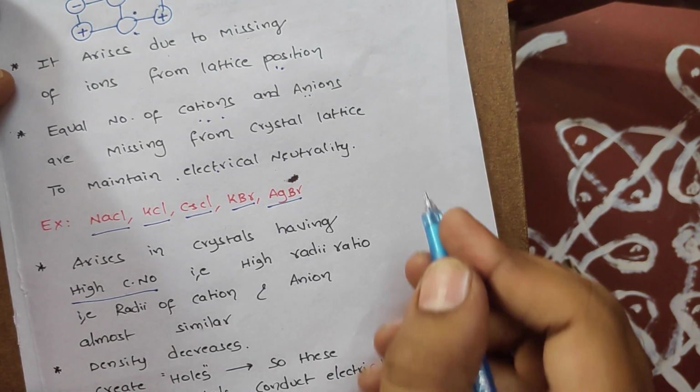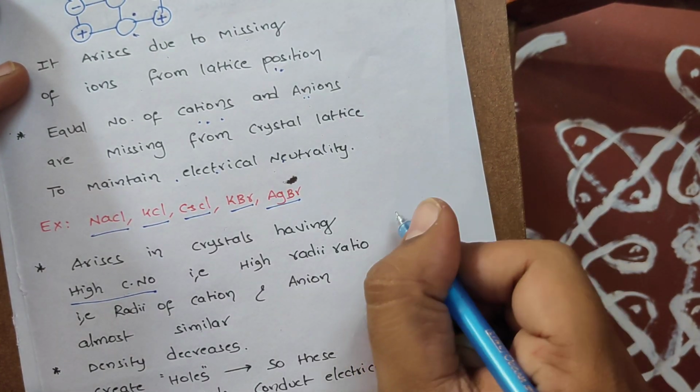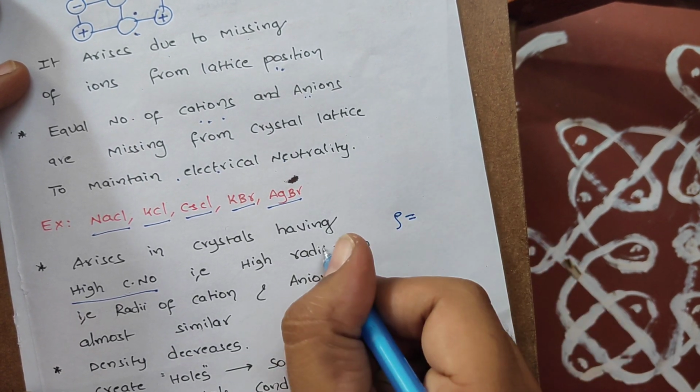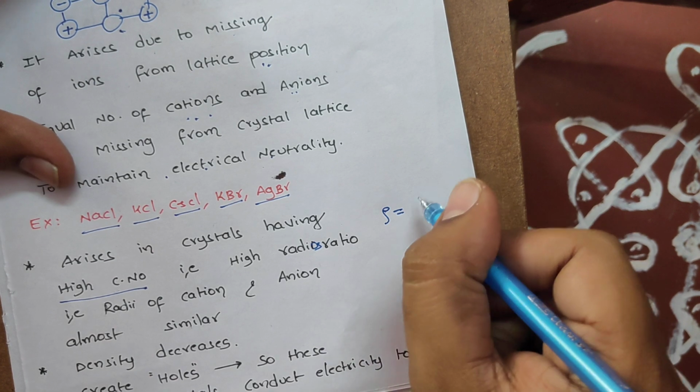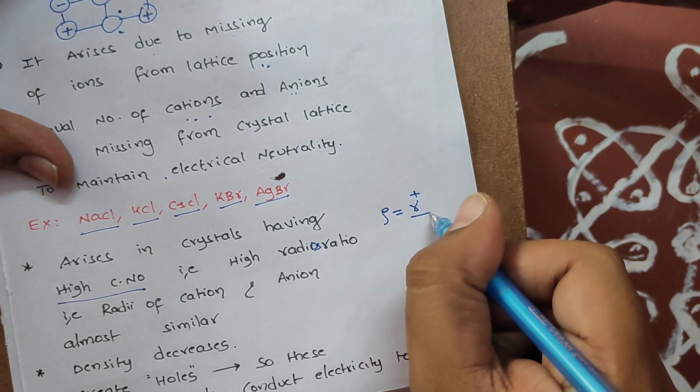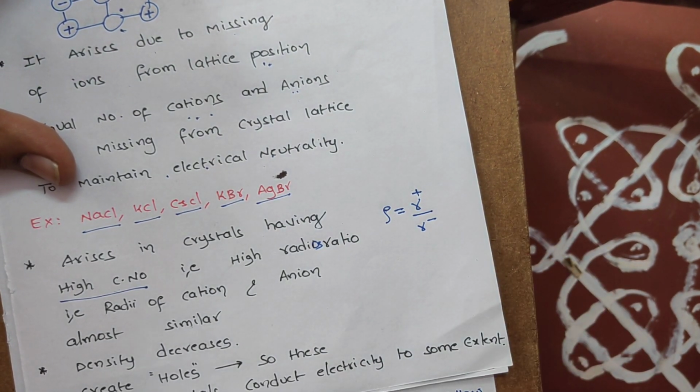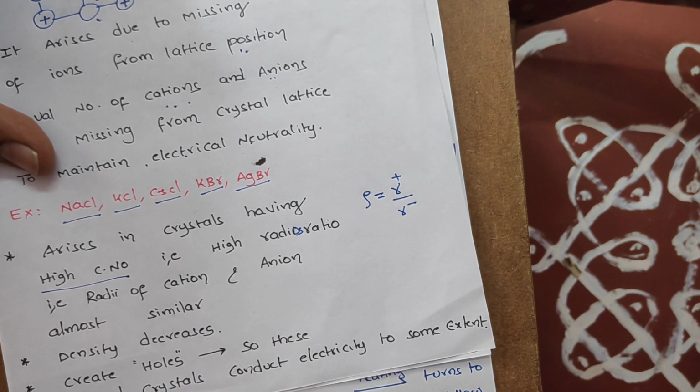Students, we already know what radius ratio is. Do you know what radius ratio is? From our previous classes, radius of cation by radius of anion. Do you remember that table, students?